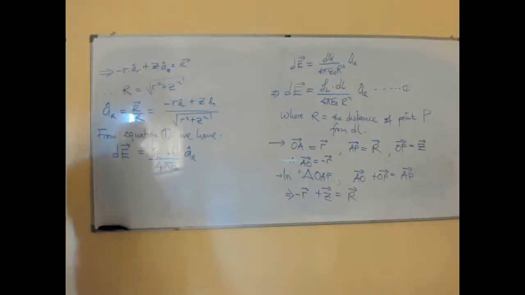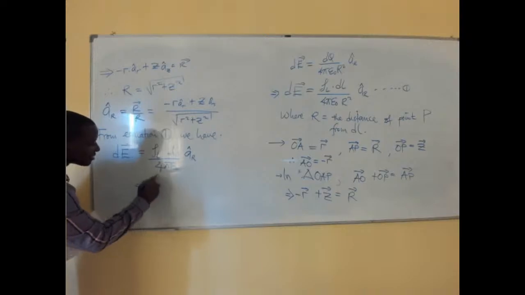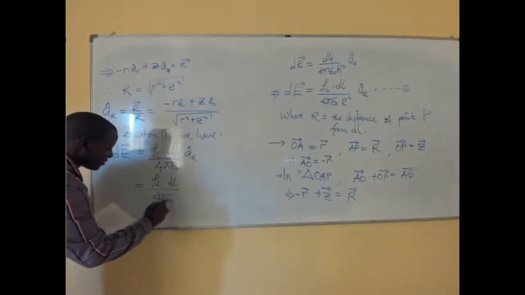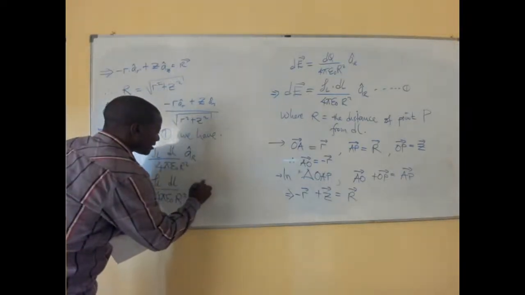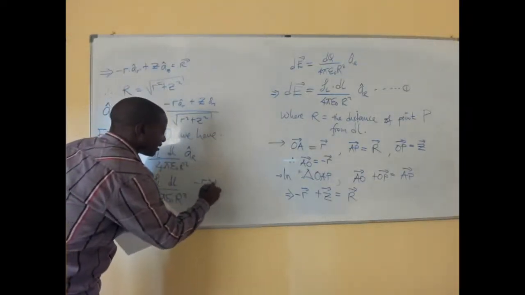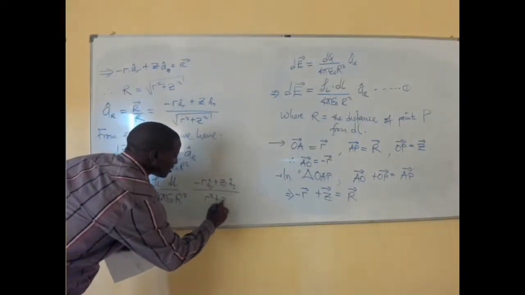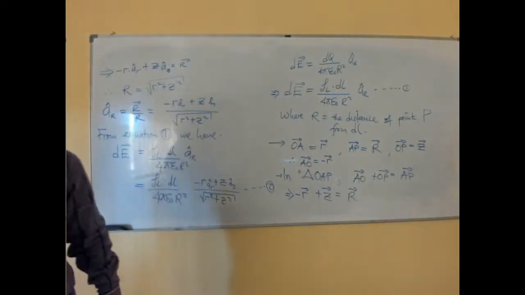So now, this is the same as what we have there. So straight away, we can rewrite this as follows. This gives us the linear charge density times dl over 4 pi epsilon 0 r squared. This we multiply by minus a R into R plus Z a Z divided by the square root of R squared plus Z squared, like that. So we call this our equation 2 as we do the derivation.